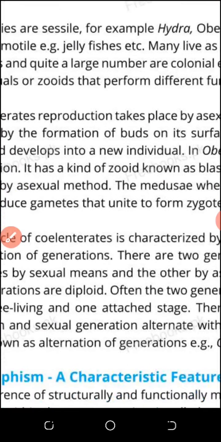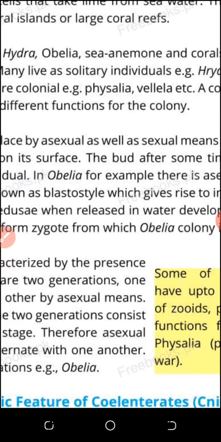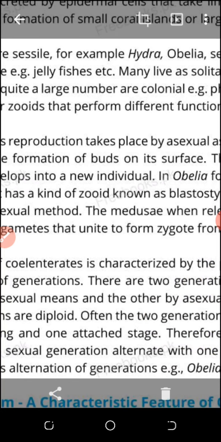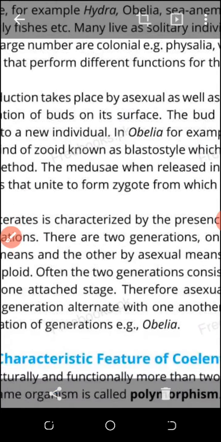Okay, we come back to Obelia. Obelia has many forms. Obelia has the medusa, and Obelia has three forms. If any animal of Coelenterata has more than two forms, that is called polymorphism. It has the medusa, the polyp, and another zooid, a new zooid, which is a feeding zooid, the blastostyle. So there are three zooids in Obelia: the polyp, the non-reproductive zooid; the medusa, the reproductive zooid; and the blastostyle, the feeding zooid, which provides nutrition to the colony. Obelia lives in the form of a colony.